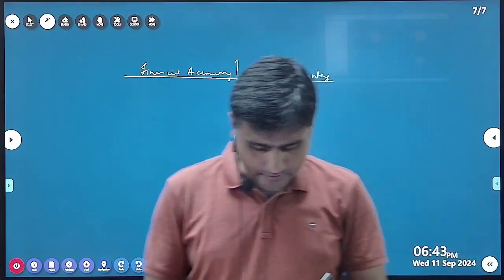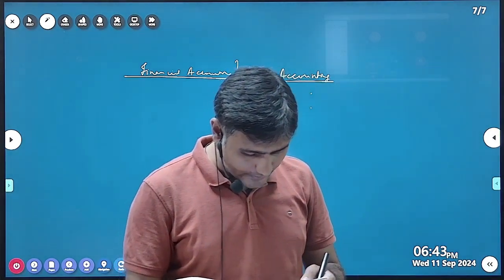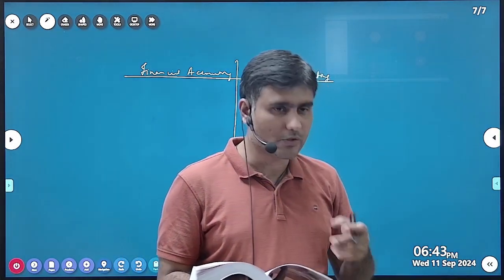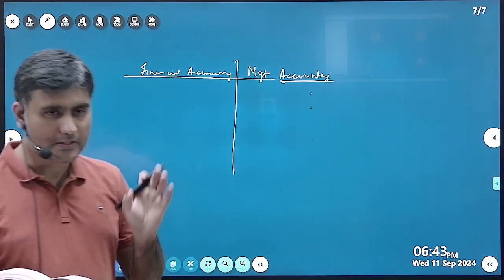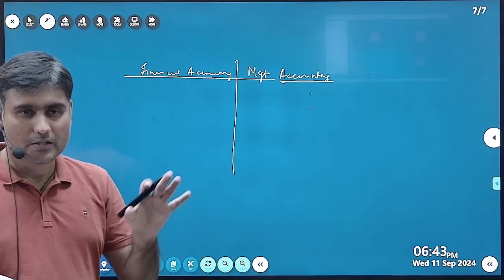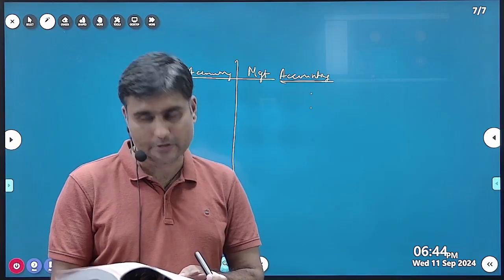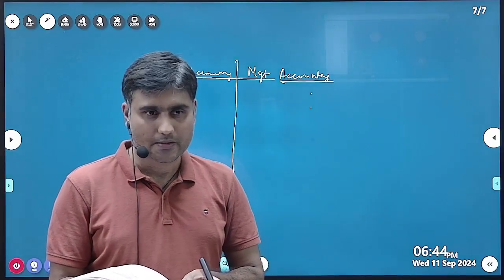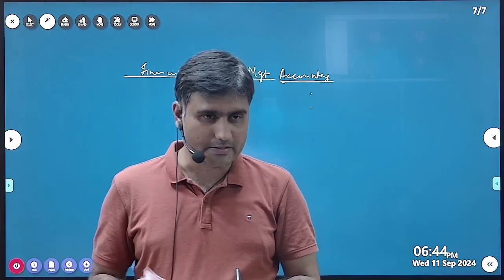The financial accounting classifies, analyzes, records and summarizes the financial transactions of a particular period. The purpose is that it will provide a summary of the results that has happened during the year. And management accounting helps management to take decisions. It doesn't summarize the results, it helps to take decisions.